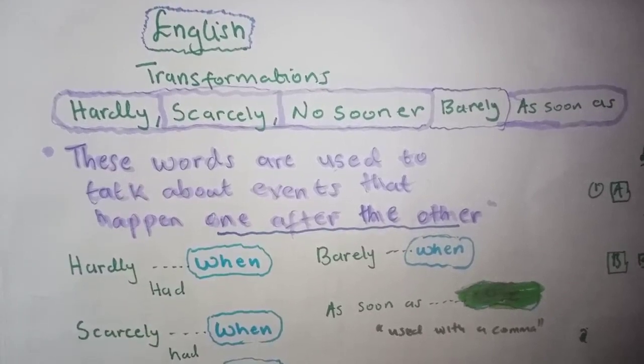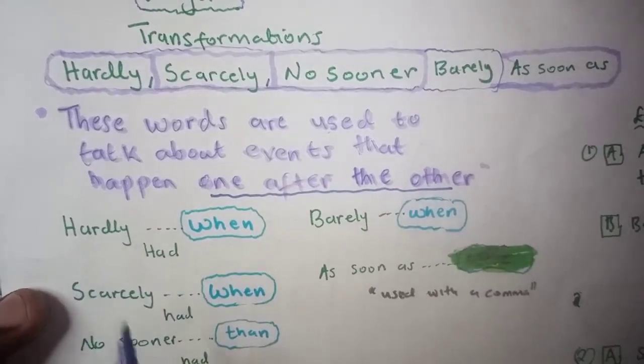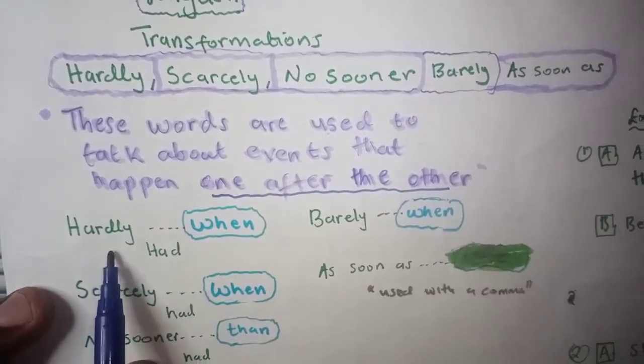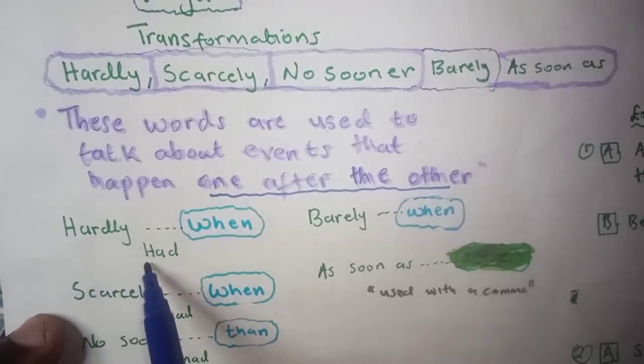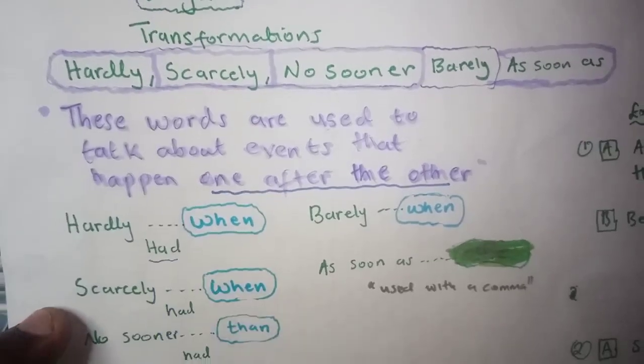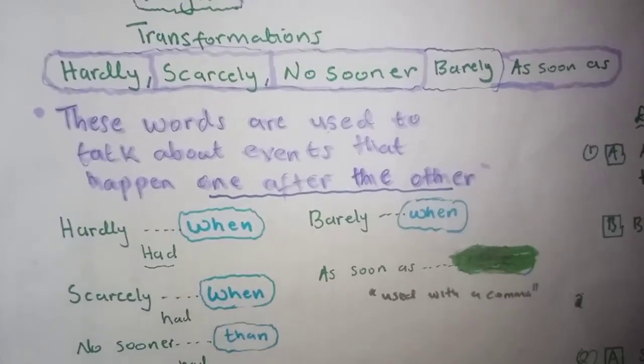But then there are some rules that you have to know. Whenever you are given two events and you want to transform the sentence using the word hardly, the word hardly will always be followed by had.